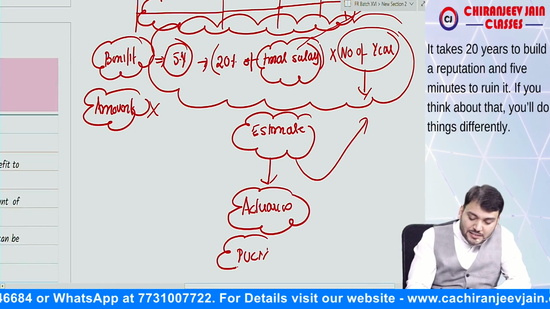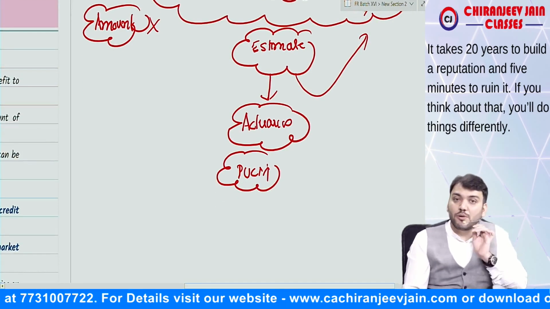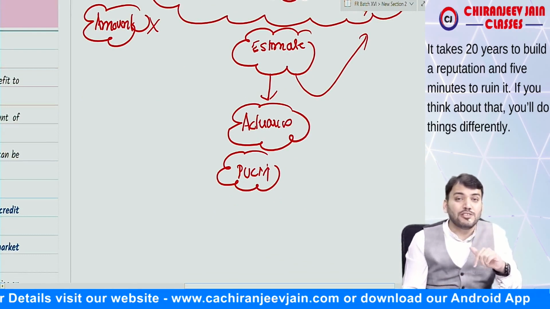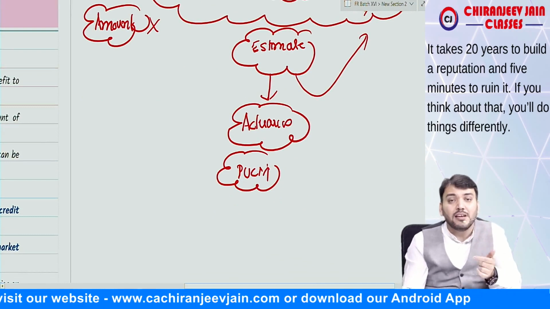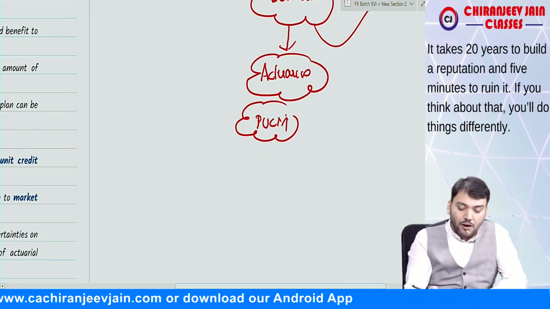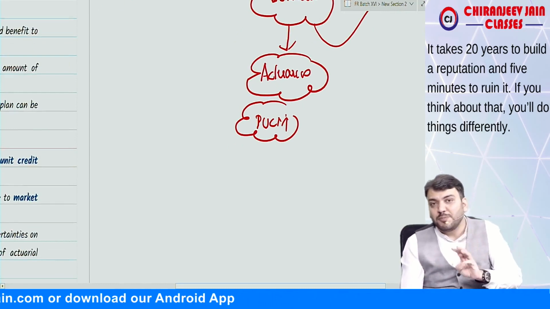Means what Ind AS 19 says, you will apply the projected unit credit method for the recognition of employee benefit expense under defined benefit plan as per Ind AS 19. Now, when we recognize the expense, three types of expense we need to recognize.